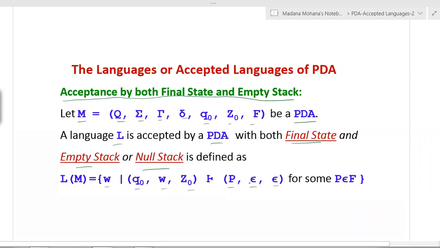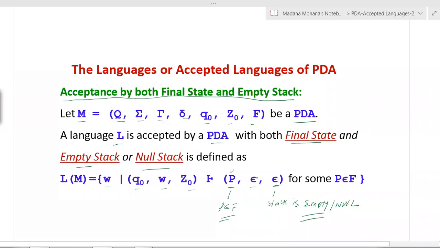Here you can see both conditions need to be satisfied. Here some P belongs to F, and the third one is the stack, which is null, meaning the stack is empty. Both conditions are satisfied. Compulsorily a state in P belongs to a final state and the stack is empty.